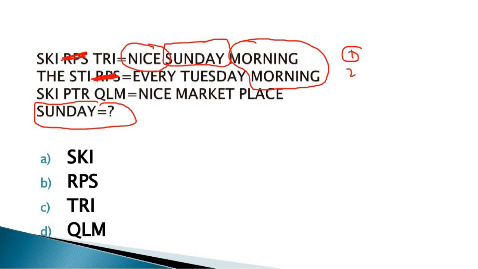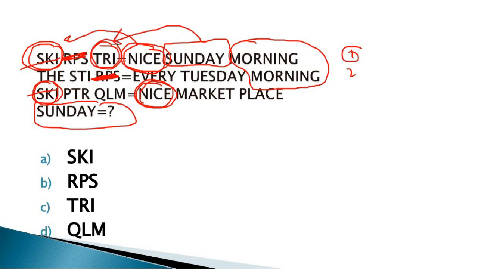The extra one is nice, in statements 1 and 3, where SKI is similar. It means SKI is coding for nice. The remaining is TRI because we have to find the coding for Sunday. So TRI is the correct answer for this question. Clear? The next question,